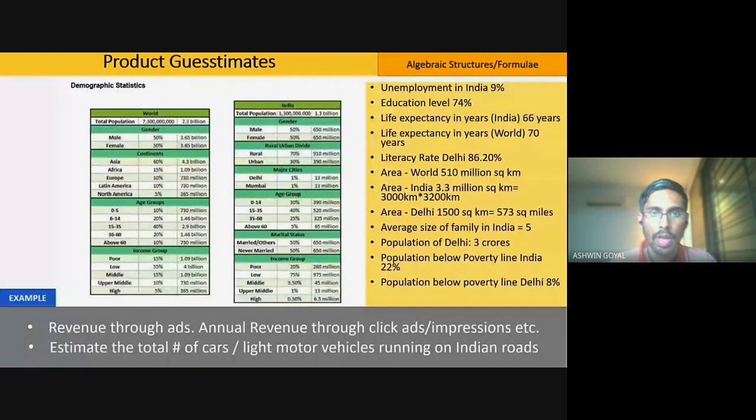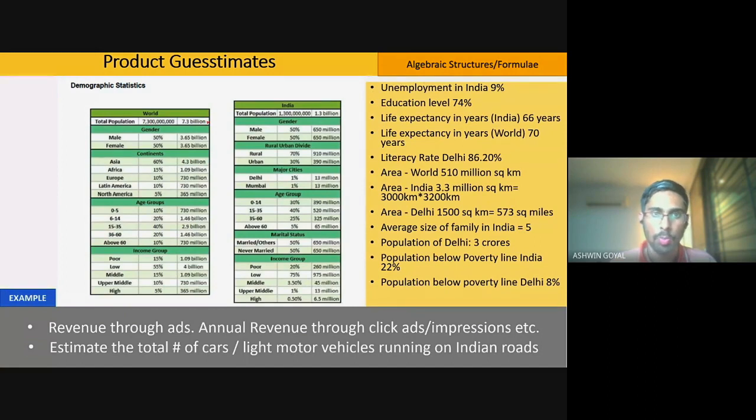So when we want to estimate some number, for example, let's say the population or the number of cars running in Bangalore, or the number of cars parked in Bangalore at this time. It's around 10 p.m. So number of cars parked in Bangalore at 10 p.m. If you want to estimate something of this sort, then you will try to use some intelligent guesses, right? You will answer your question in a structured manner in order to arrive at one single number or a ballpark range. That is guesstimates.